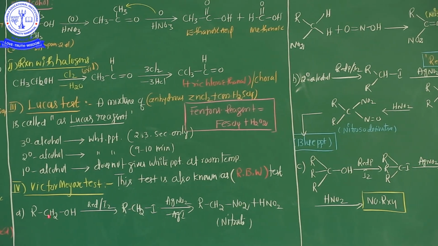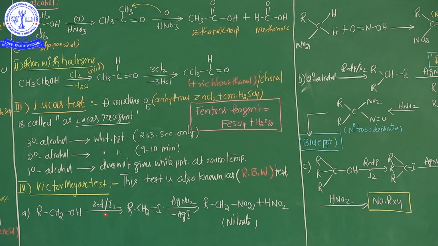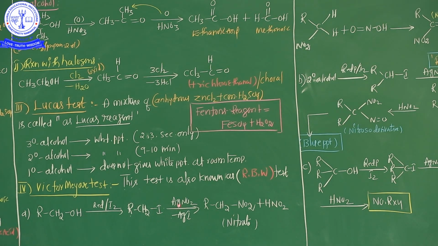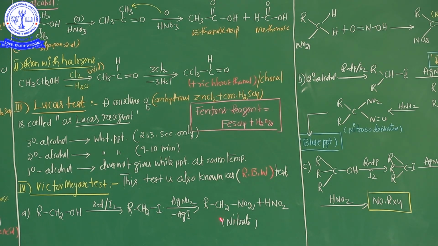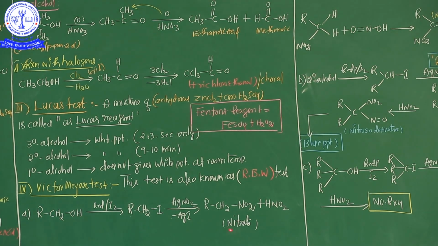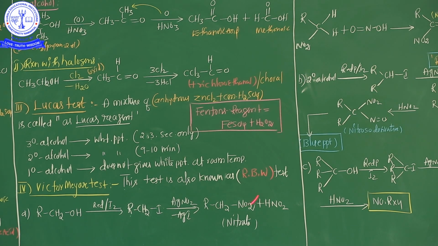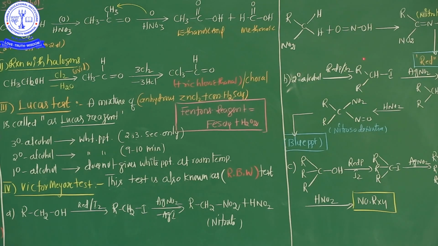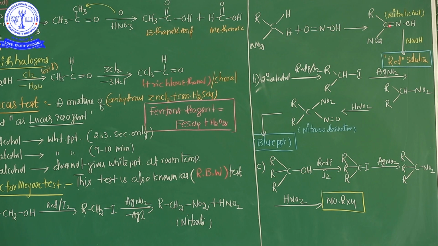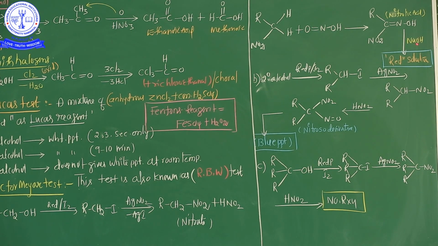First you take a small quantity of 1 degree alcohol and add it to red phosphorus in the presence of iodine, and alkyl iodide is formed. This alkyl iodide is again treated with silver nitrite and ultimately the nitroalkane RCH2NO2 is formed. This is again treated with HNO2 and nitrolic acid is formed. This nitrolic acid is treated with sodium hydroxide alkaline solution, and ultimately a red color solution forms inside the test tube.